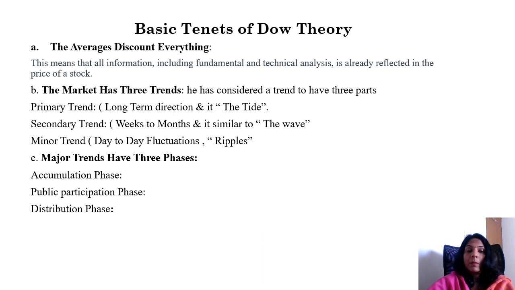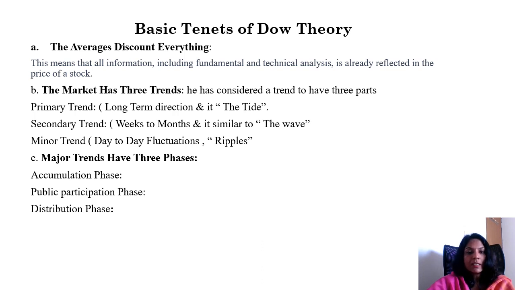Next will be the public participation phase. It is also known as the response phase. Public participation is when short-term traders who follow only the technical trends notice the activities taking place and start entering the market. They begin buying the stock as well, which causes a rise in the price of the stock. In this manner, a bullish trend is established. This is why it is also known as the markup phase.